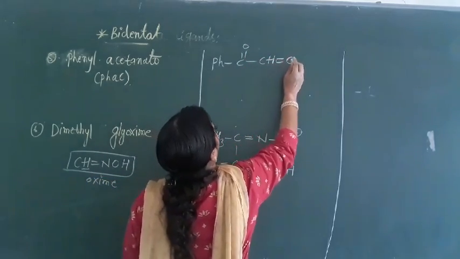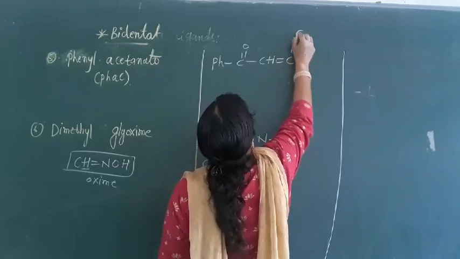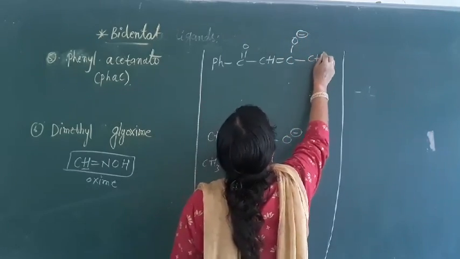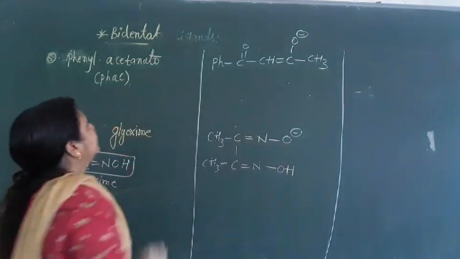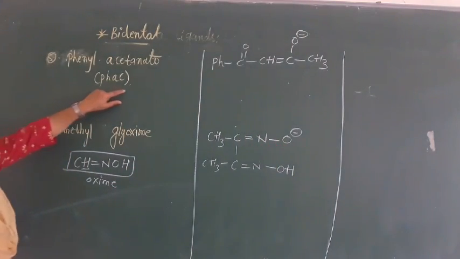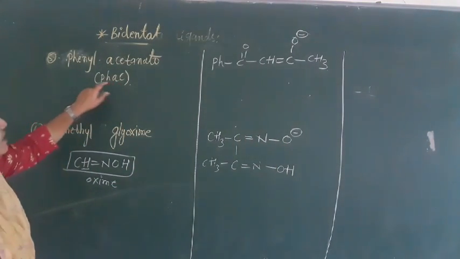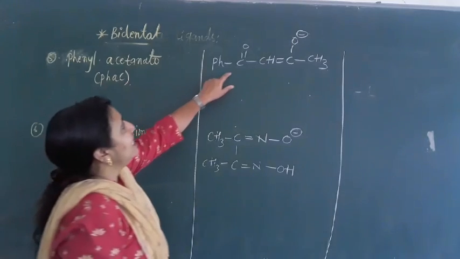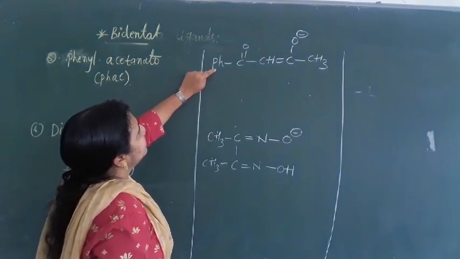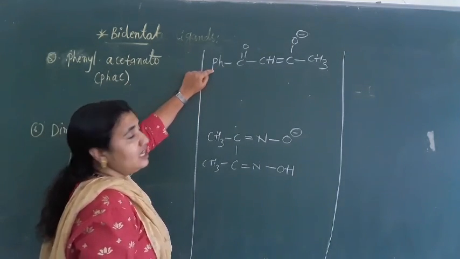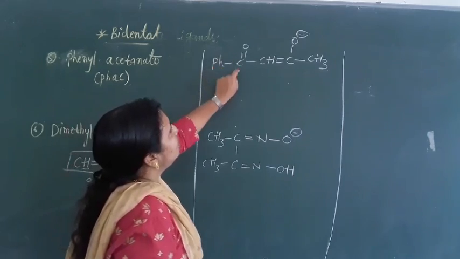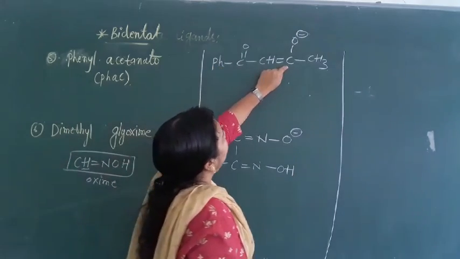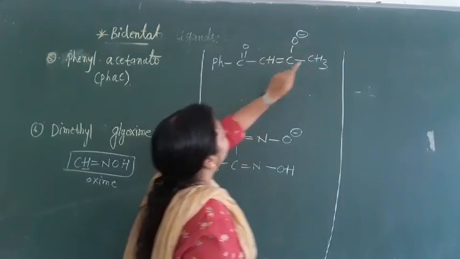CH double bond, here will come O negative, and it is what? CH3. This is phenyl acetonato, in short PhAc. So in acetyl, in place of this CH3 just add Ph here. Remaining same only: C double bond O, CH double bond C, and here O minus and CH3.